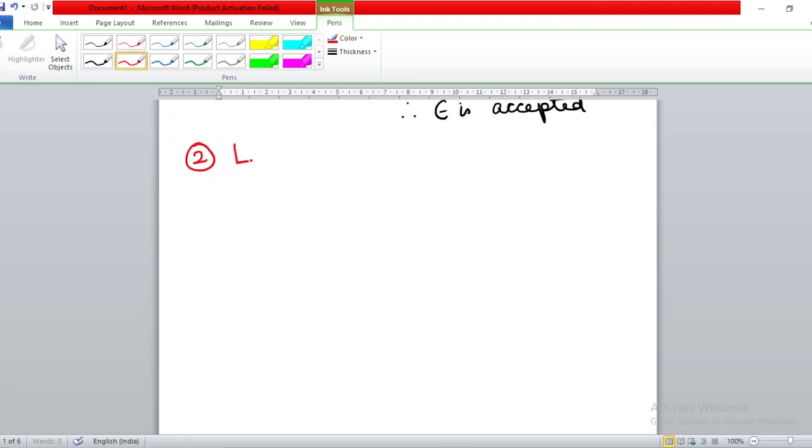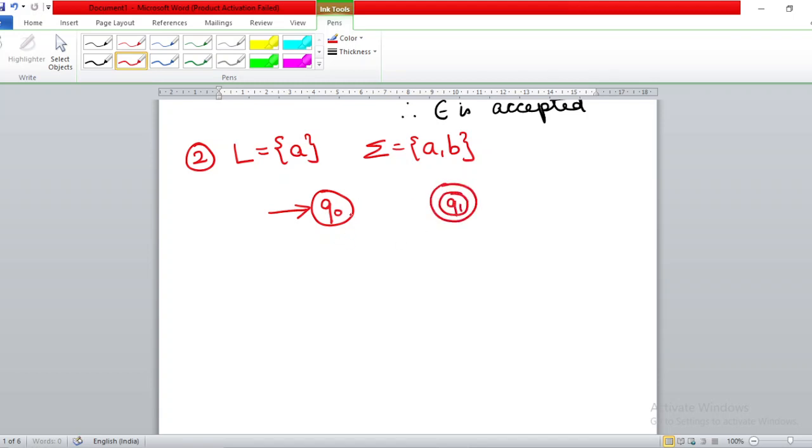The second question is that L is equal to {a}. L is equal to {a} means this language accepts only the string a. Supposing sigma is equal to {a, b}, which is given to you. Sigma will always be given to you, alright. This language is accepting only the string a. That means from the initial state you should be able to reach the final state by giving input a. So I make one state the initial state, label it as Q0, and I make another state the final state, label it as Q1.